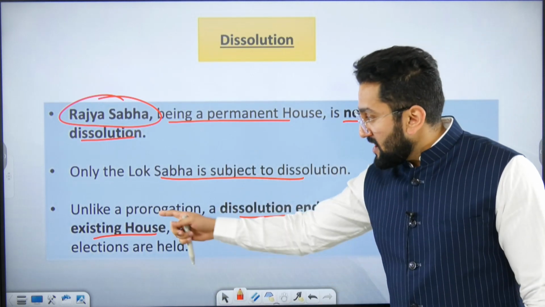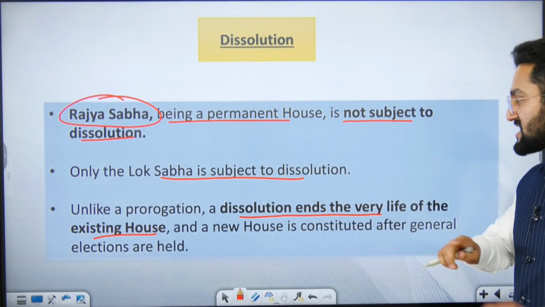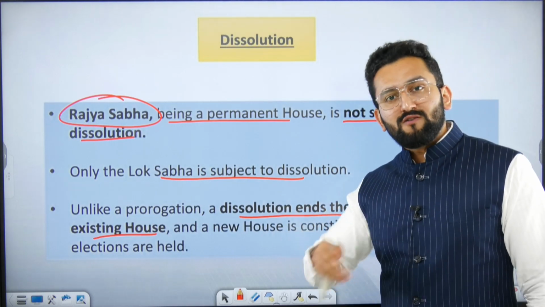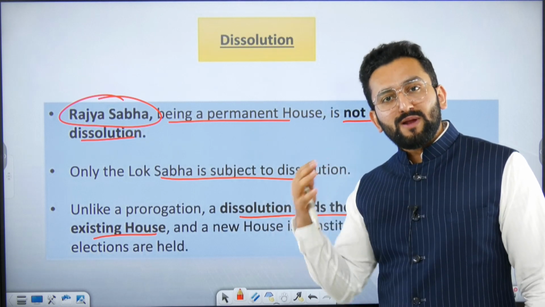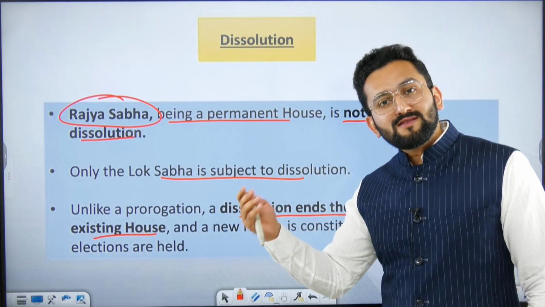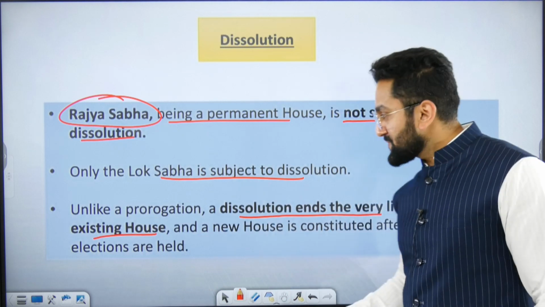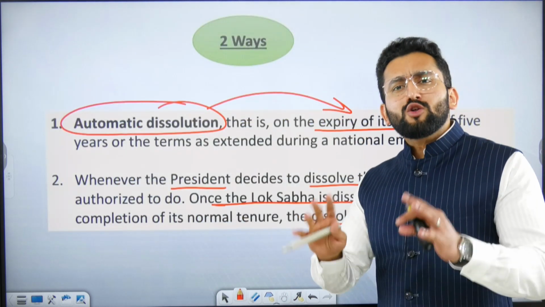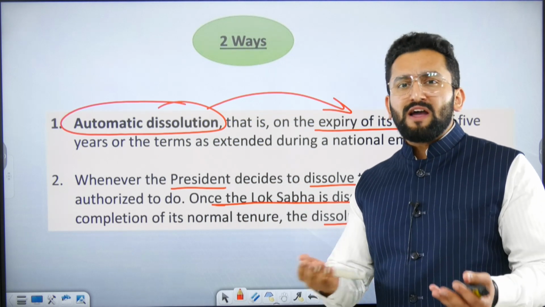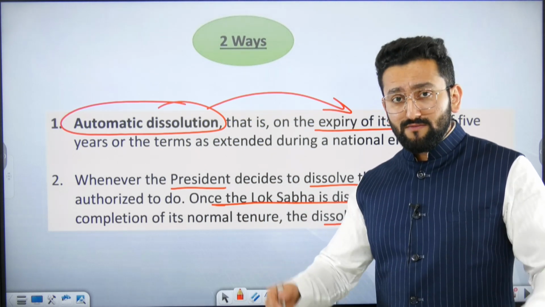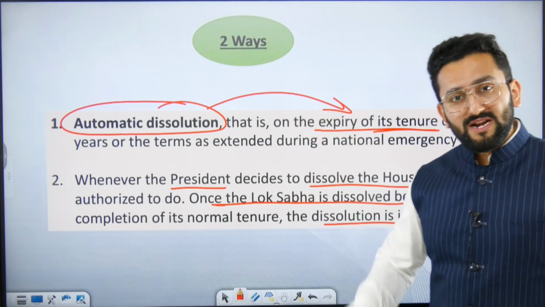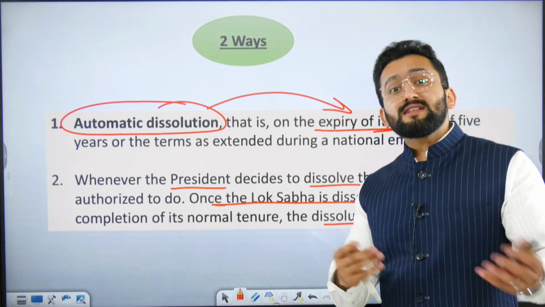Please remember it. Unlike a prorogation, dissolution ends the very life of the existing house. Because now there will be a fresh election, and after the fresh election there will be a new Lok Sabha, new bills, new notices, everything will be new. There are two ways of dissolution. One is normal. For example, 5 years is the normal tenure of Lok Sabha. On expiry of the tenure, it will be dissolved. That is normal. And the other is abnormal.